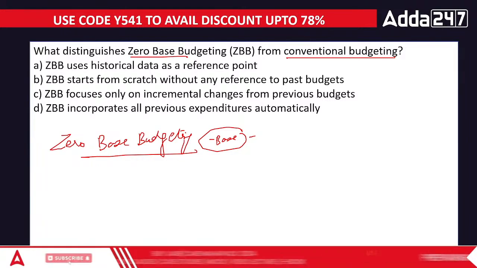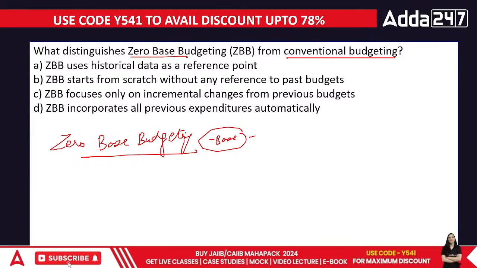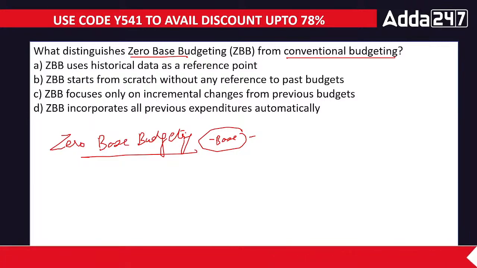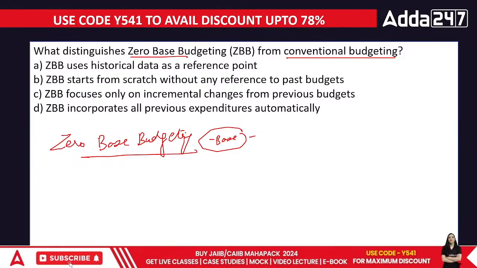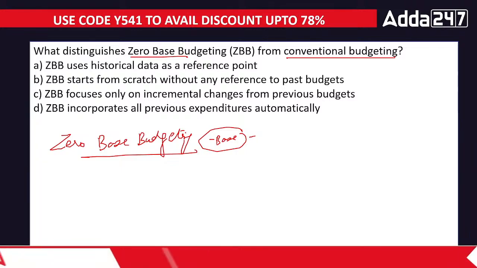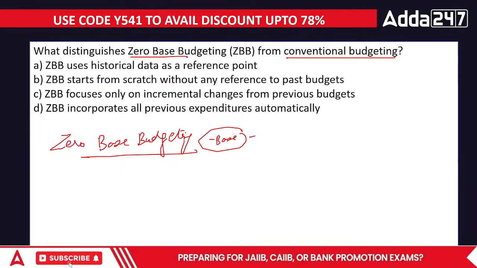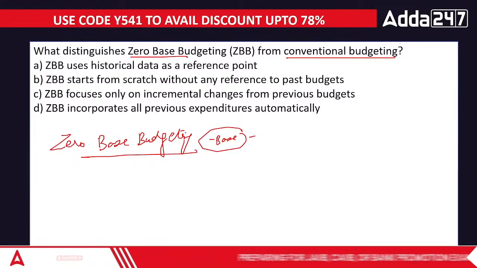The previous basis cannot be taken as the base for preparing the books of accounts, as this will create a lot of trouble for the organization. So zero-based budgeting is budgeting where you have no previous base. You look at the current situation and then you prepare your future budget. That is what we cover in the ZBB area.